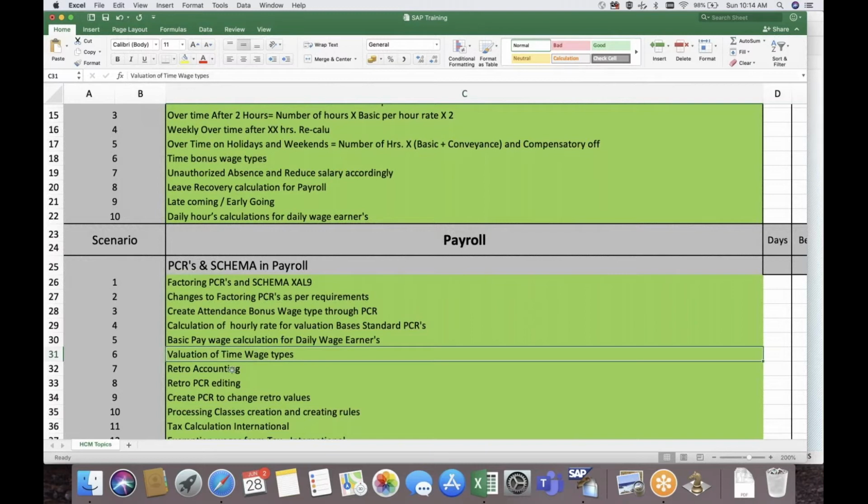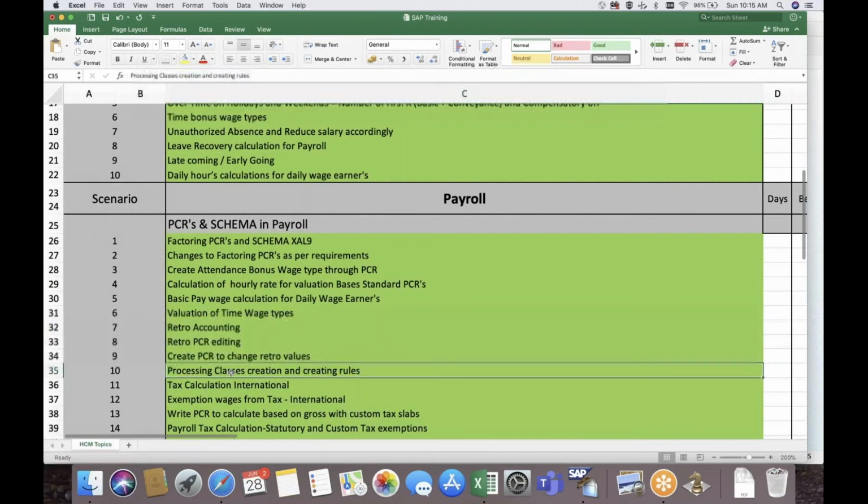We'll see the entire retroactive accounting, the standard part, how SAP has delivered it for us. Apart from that, how we can create our own custom wage steps in the retroactive accounting. There are different tables like difference tables, ORT table, all this stuff we are going to learn in the retroactive. Then processing classes.